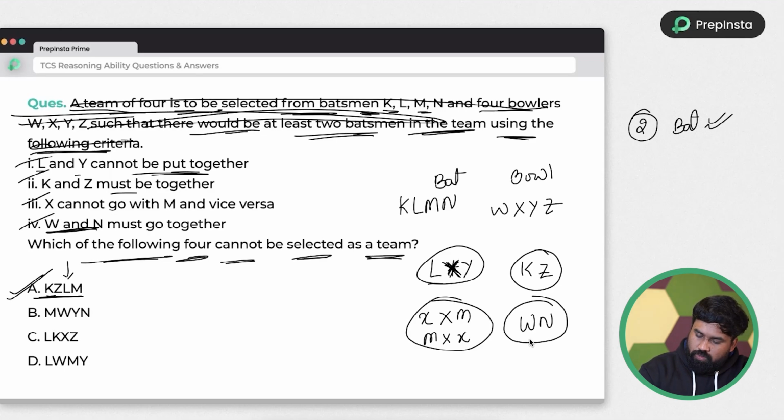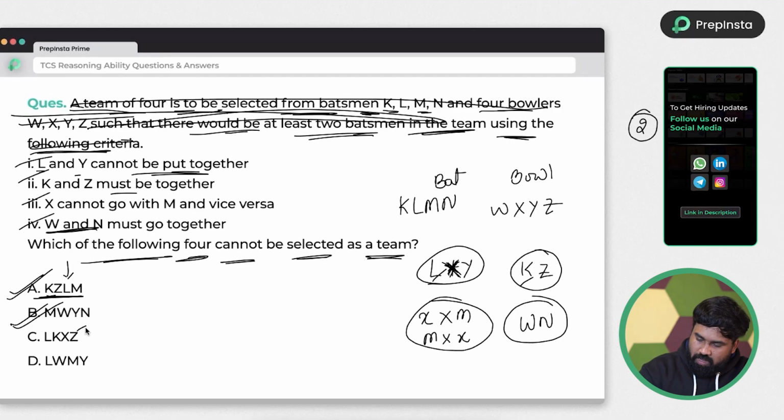M, W. Yes, M different, W different. There is no relation given. Y, N. Yeah, Y and N different. So this can also be formed. And L, K. Okay, L is here, K is here, and Z must come, right? So Z also came, and X.